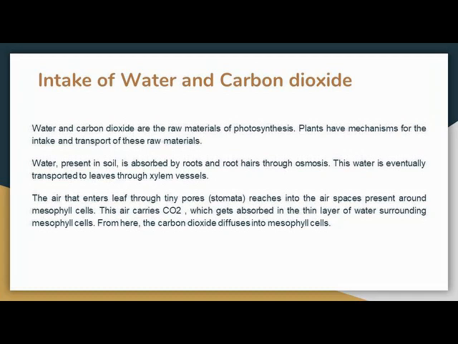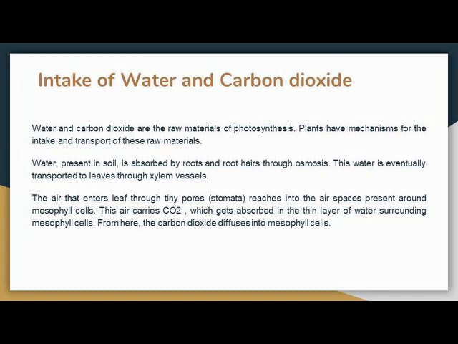So two types of organs are involved in the intake of water and carbon dioxide. For water, roots are used, and for carbon dioxide, stomata are used. Stomata are pores present on the surface of the leaf. Stomata cover only 1 to 2% of the leaf surface, but they allow much air to pass through them. So air enters into the plant body through these stomata, and only carbon dioxide is used by the plant.